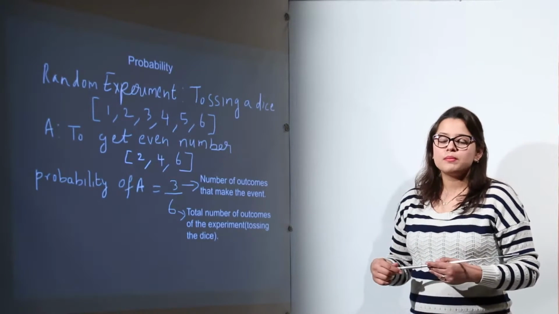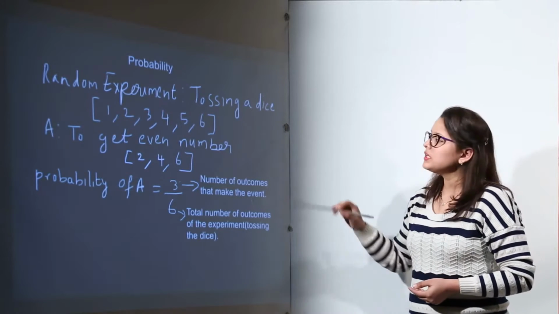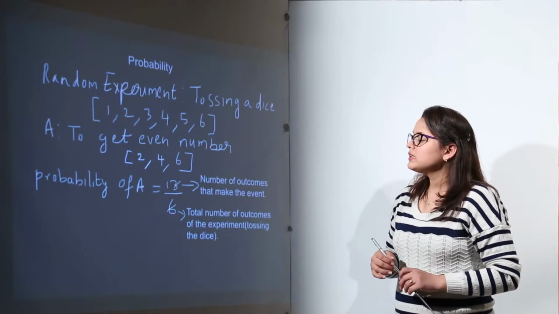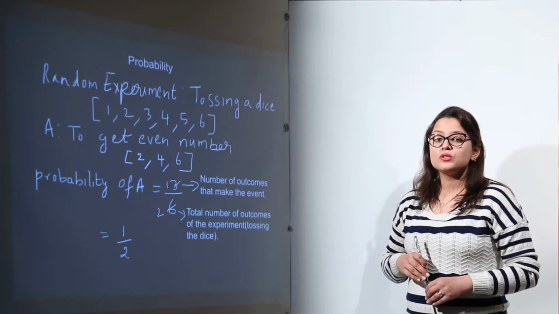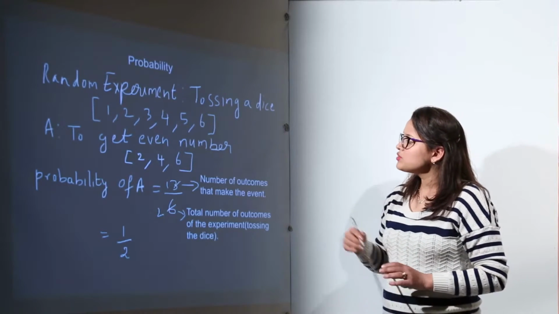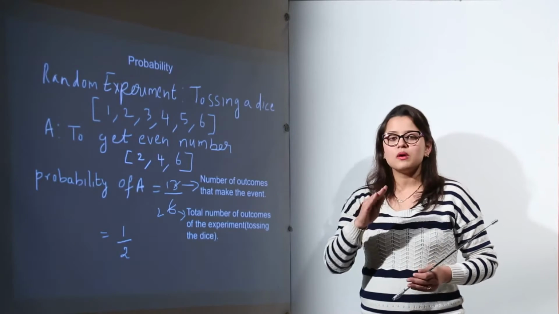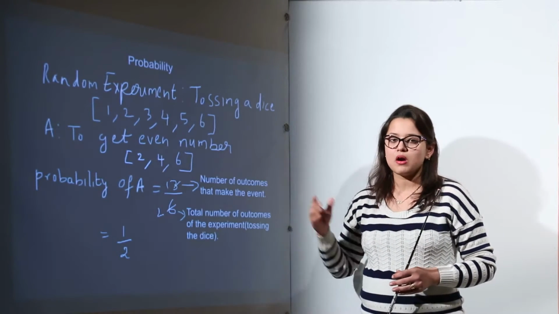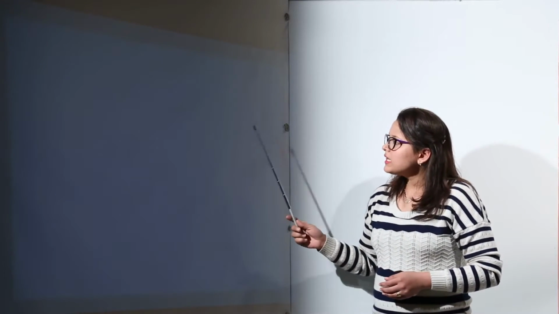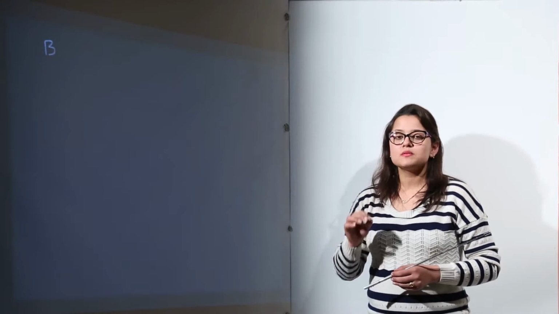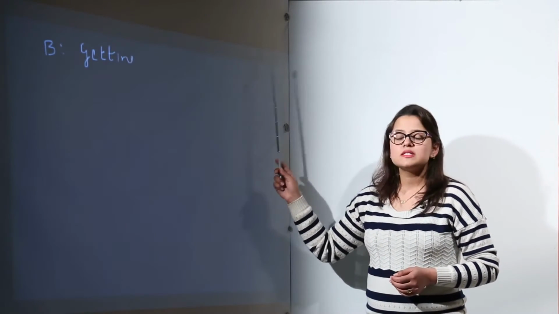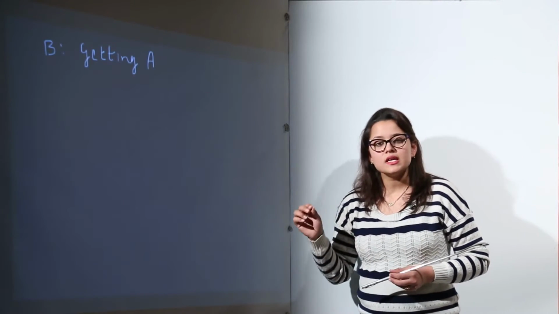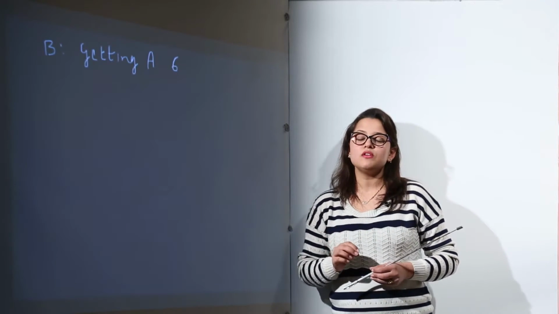The next example that we are going to take deals with the same experiment, where we are going to make another event. We will deal with some other case of the same outcomes. Say the next event, I am going to call it B. My event B is going to give me a 6. Now getting a 6 becomes my next event.